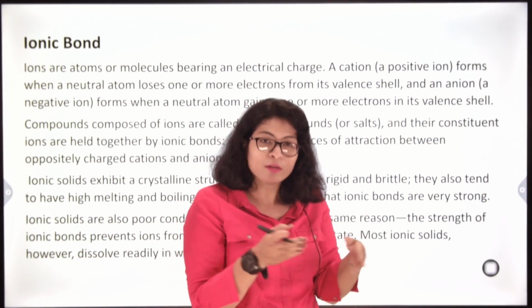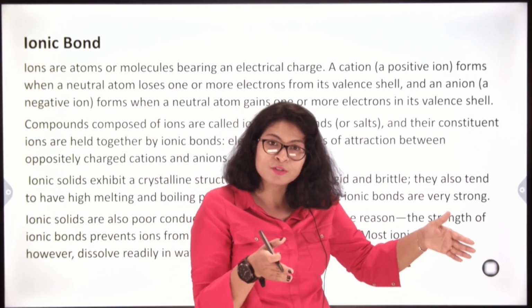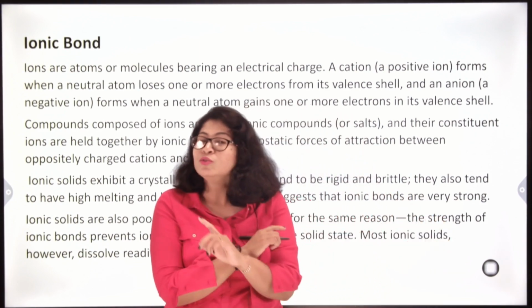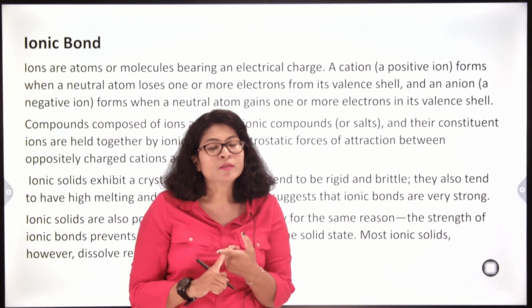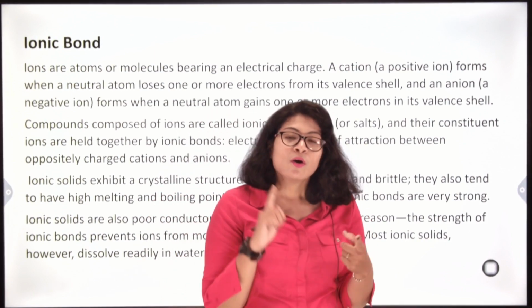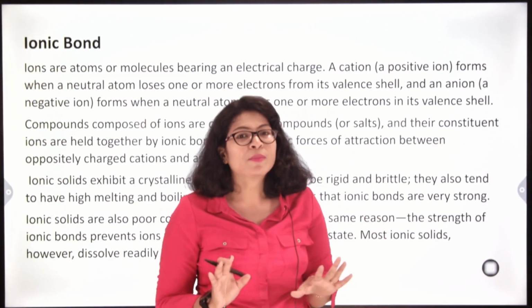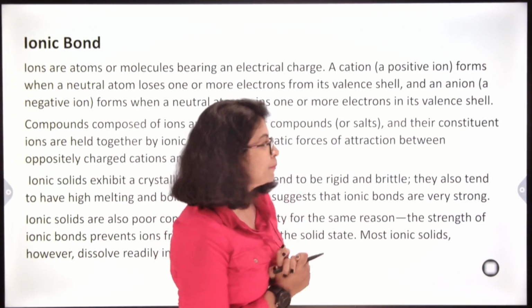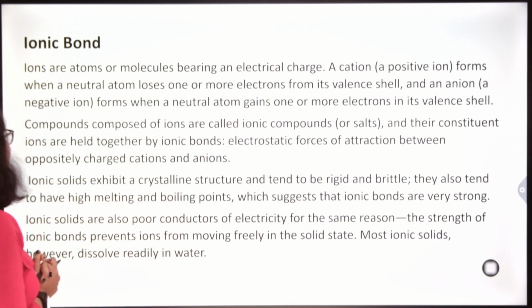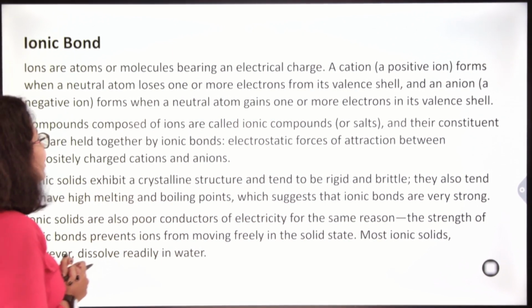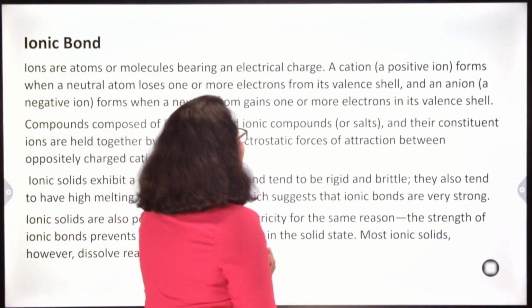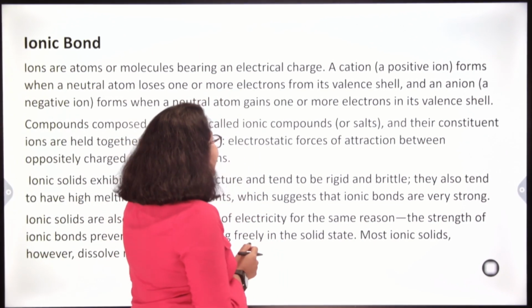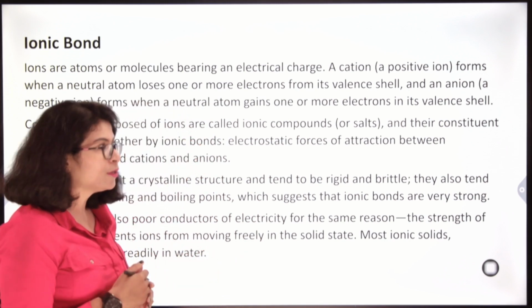The shells after the valence shell are called penultimate shell, anti-penultimate shell. So, there are no chemical reactions in the penultimate as well as anti-penultimate shell. All the reactions, all the electronic transactions occur in the valence shell only. So, a cation forms when a neutral atom loses one or more electrons from its valence shell, and an anion, or a negative ion, is formed when a neutral atom gains one or more electrons in its valence shell.